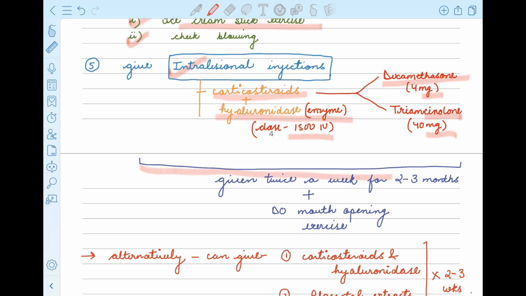This treatment is given twice a week for 2 to 3 months. So we are supposed to give this intralesional injection twice a week for 2 to 3 months. Along with it, the patient is supposed to do mouth opening exercises. Along with the treatment, the physical exercises are a must.